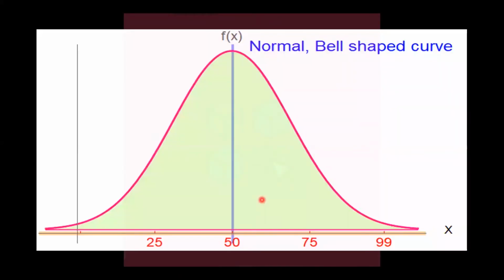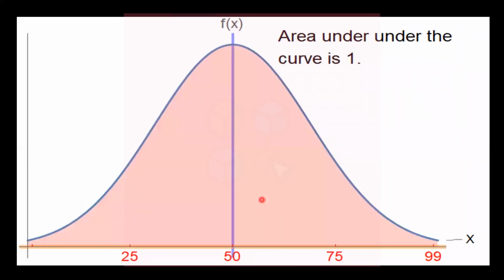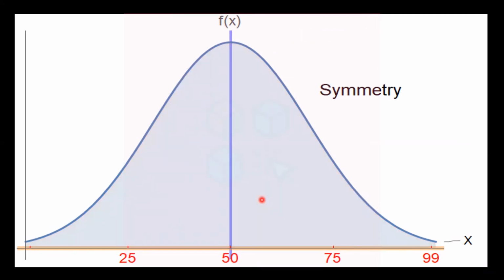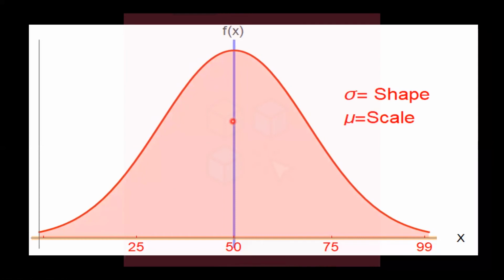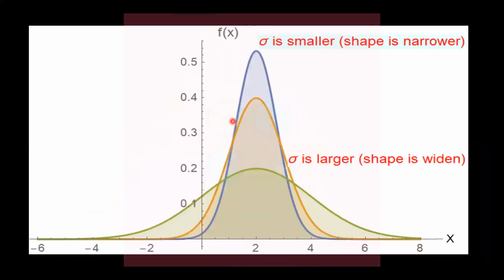Its properties. Properties of the normal distribution involve its shape, which is a bell-shaped curve. The second property is that under the bell-shaped curve, the area is 1. The distribution is symmetric around the central value. Both right and left tails are mirror images of each other. Sigma and mu are the parameters of the distribution. Sigma is the shape parameter, mu is the scale parameter.